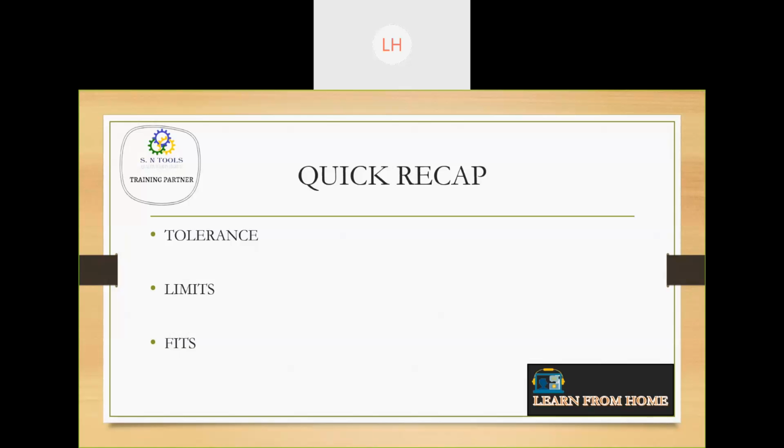Then come the limits. We have the upper limit and the lower limit. In this case, the upper limit and the lower limit depend on the first and the last dimension in the range of the tolerance. Then come the fits. There are three types of fits: clearance fit, interference fit, and transition fit.